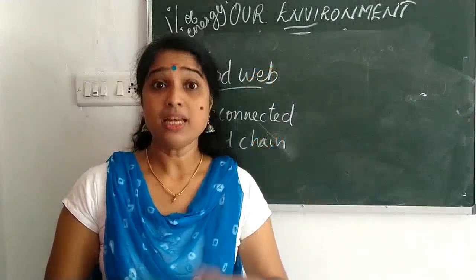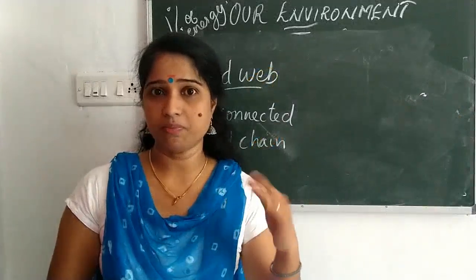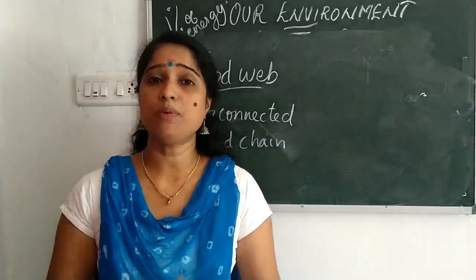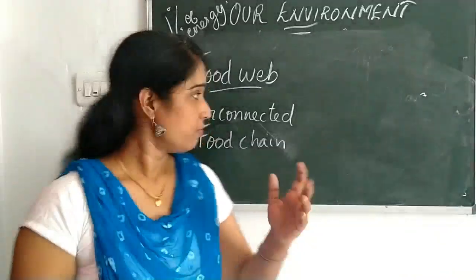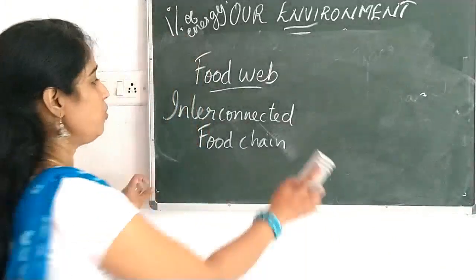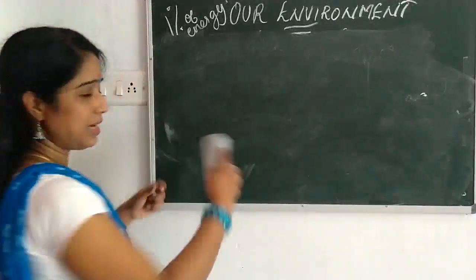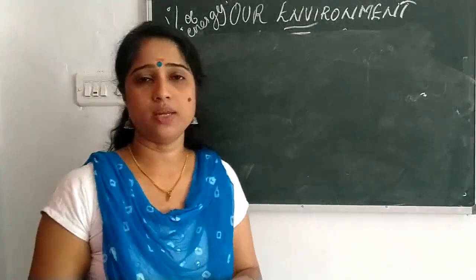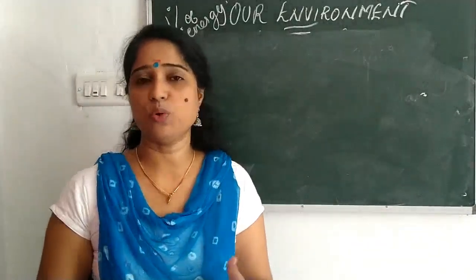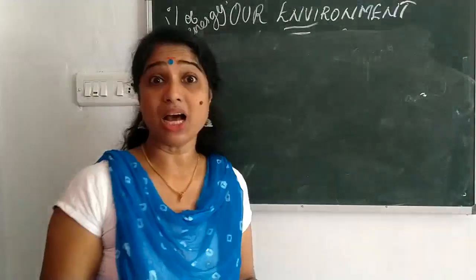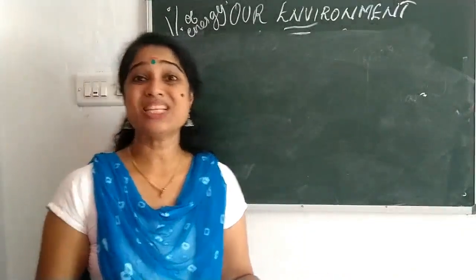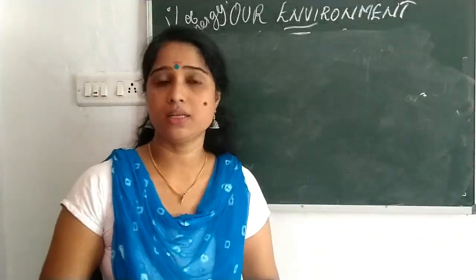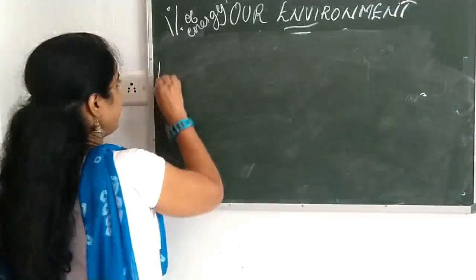Food web. Then one more thing you should understand from this section is that you are supposed to write different types of examples for what? Food chain. For the normal food chain, you know it, isn't it? Grass, grasshopper, then frog, snake. Then for the aquatic food chain you are supposed to write an example. They may ask you to write an example of one terrestrial food chain. Terrestrial means what? Land, garden, you know it. Then aquatic food chain also. Aquatic food chain, please note down.